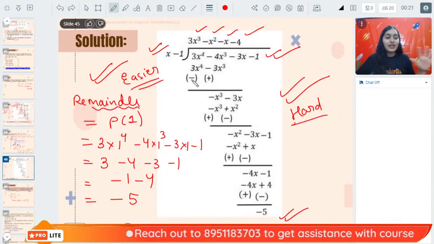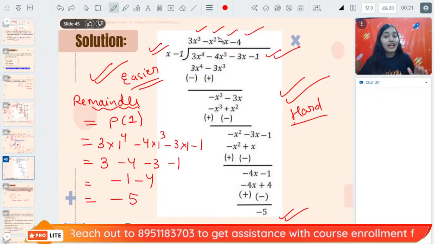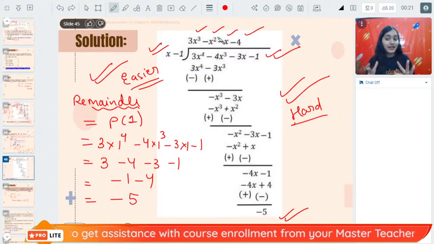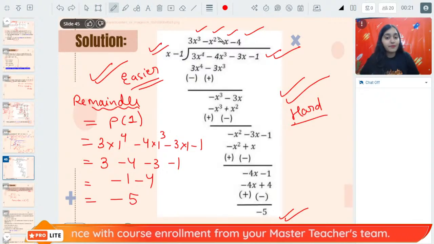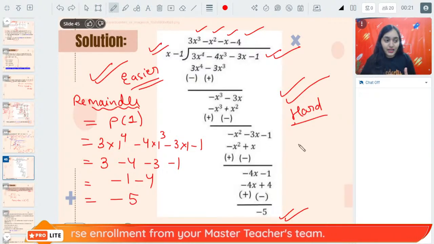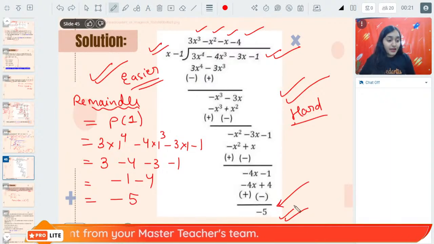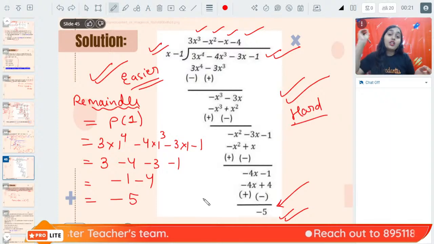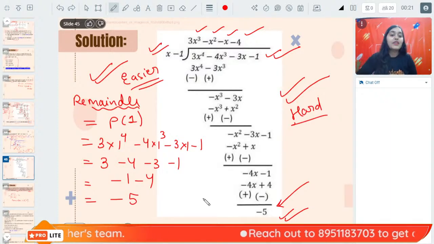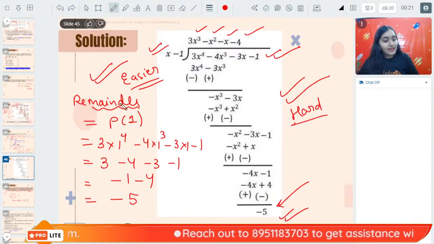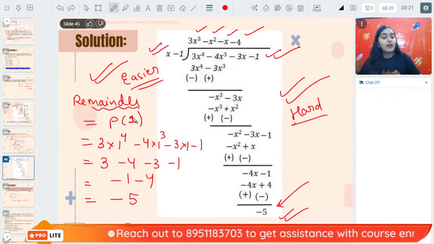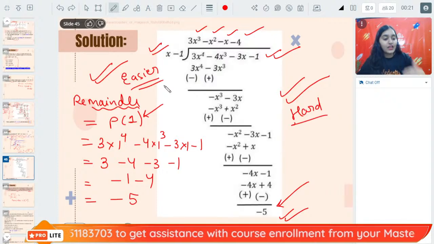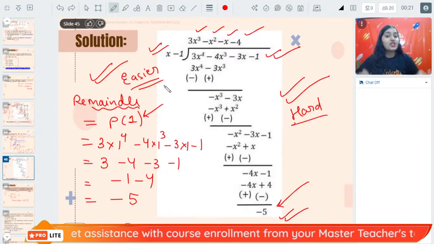Okay. Understood everybody? Understood what I am doing? Why are we learning remainder theorem? Yes or no? Tell me. Are you understanding why we are using remainder theorem? We have done long division and we have found the remainder. Now, I don't want to do the long division method. I want to directly find the remainder. So for directly finding the remainder, I am using remainder theorem. It says that p(1) will directly give you the value of the remainder without actual long division.